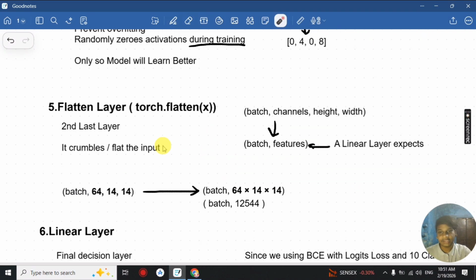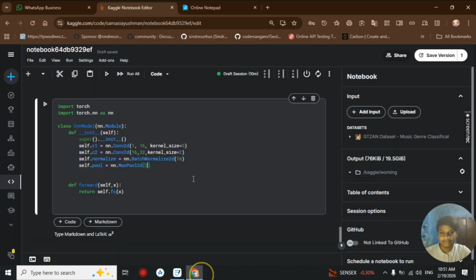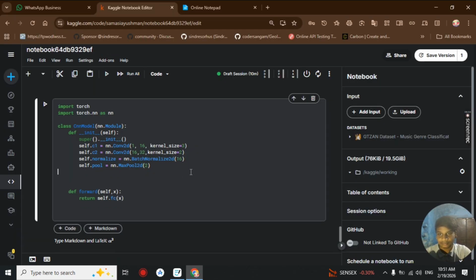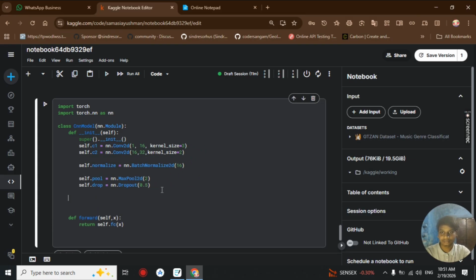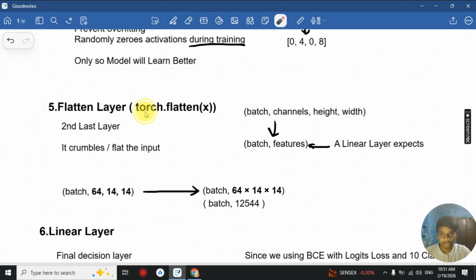And now the next layer is our flatten layer. We basically define it by torch.flatten. So we forget our dropout layer, and now it's time for the flatten layer. It is not an actual layer, but we use it between our convolution and our artificial neural network part. So if for example we have batch, 64, 14, 14, then it multiplies the channel, height and width, so it gives us only the batch size and the features.